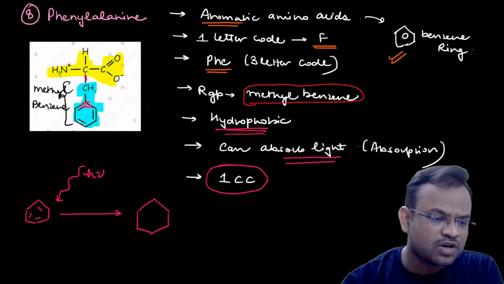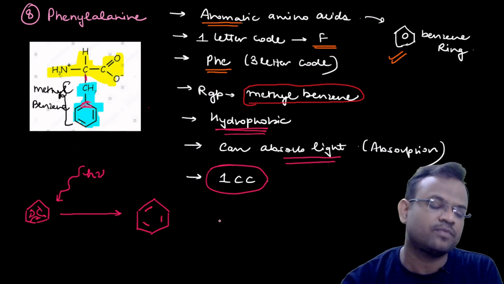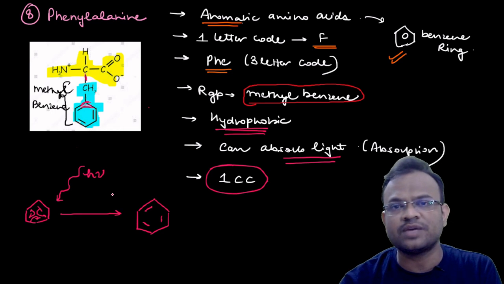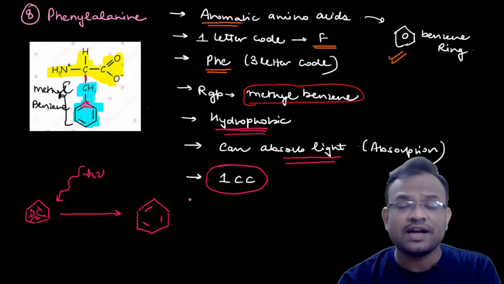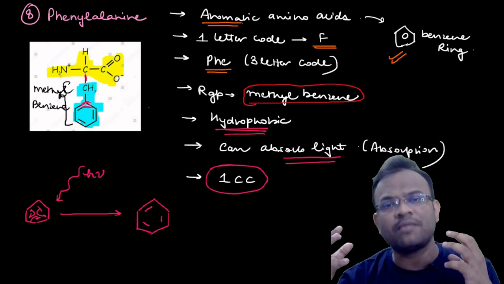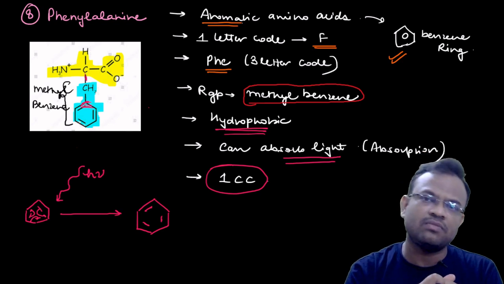So this bond will be breaking on this side, this bond on this side, and this bond on this side. So it will be like this, and like this now. So the energy that was absorbed is now used in the delocalization of electrons, and this is the reason why the amino acids that have the benzene ring can easily absorb light.